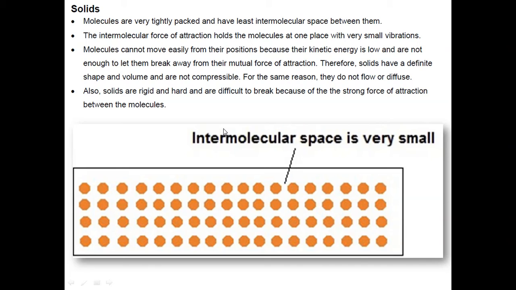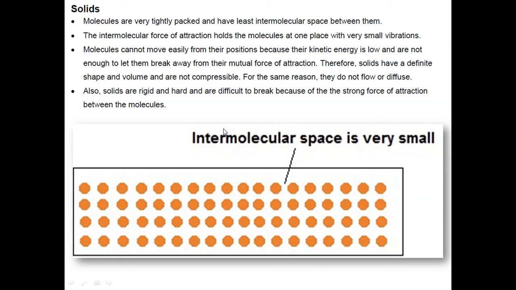As we already knew, intermolecular space is very small in case of solids, and these particles of solids are held together by a very strong intermolecular force, which we now know is also called force of cohesion. Because of this, their kinetic energy is very low and they cannot move easily from their positions.